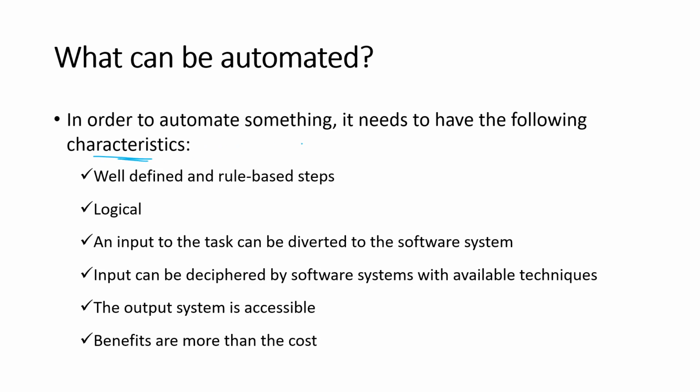I mean, if the process exhibits the following characteristics, then you can say that those processes can be automated. If the process fails to have these characteristics, then you can say that that process is not suitable for automation. Now we shall go one by one.